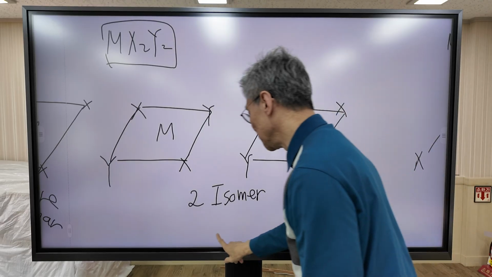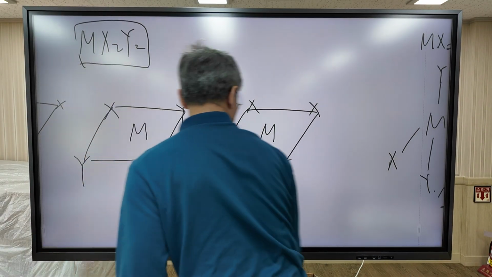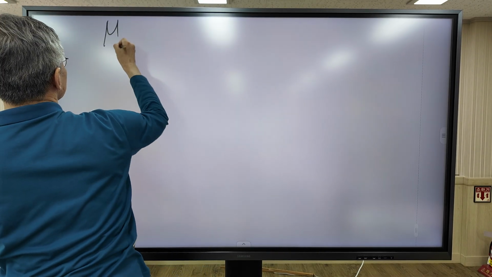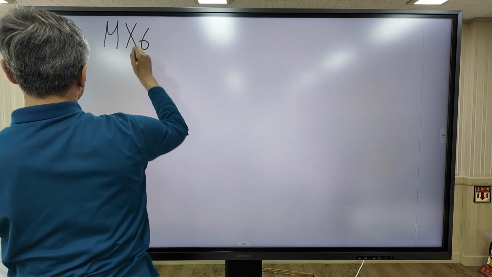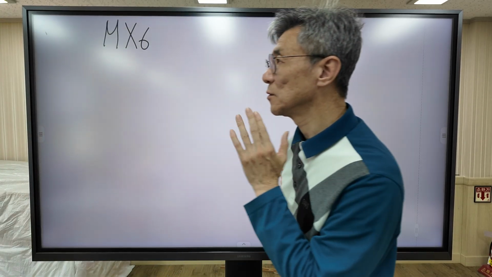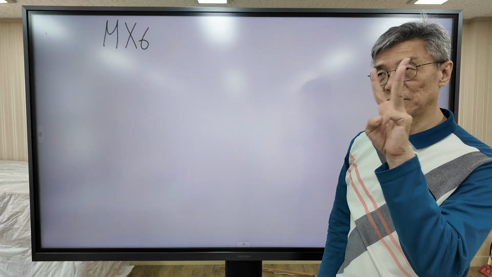Now let's move on to the coordination number 6 case, our case. Our case is coordination number 6. And in the first step, I'm going to imagine what structure is possible for coordination number 6. We can imagine 3 structures.